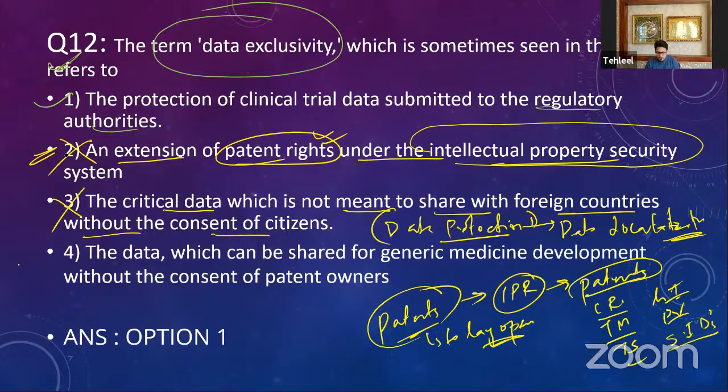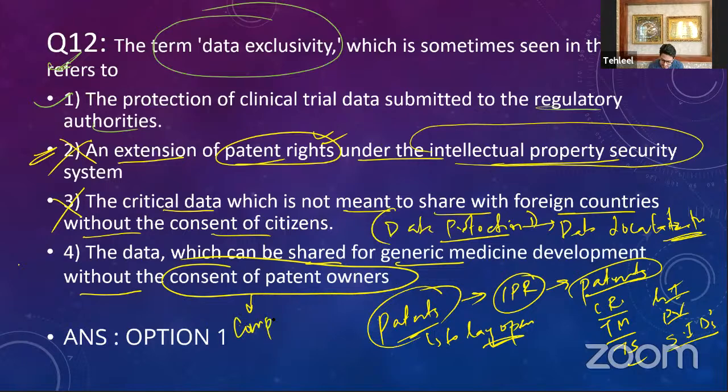Then you have option 4, that is the data which can be shared for generic medicine development without the consent of patent owners. Now, this is a very important concept in patent technology. In patents, it is known as the concept of compulsory licenses, compulsory licensing.